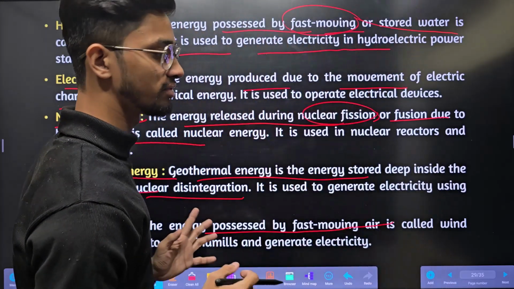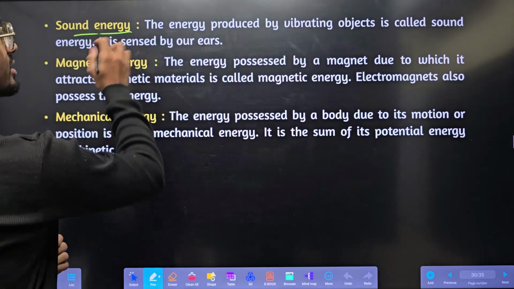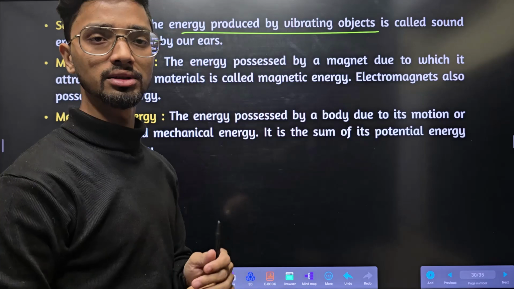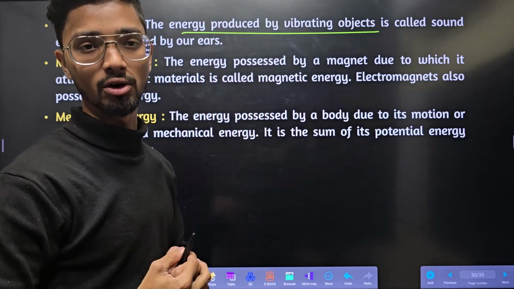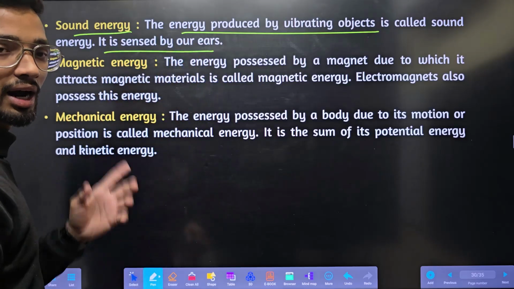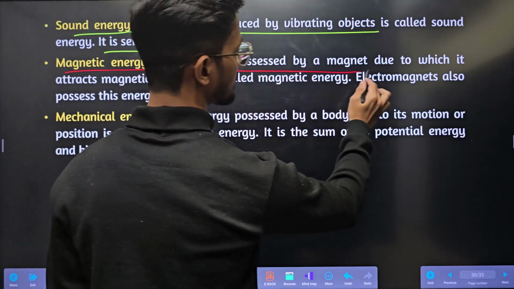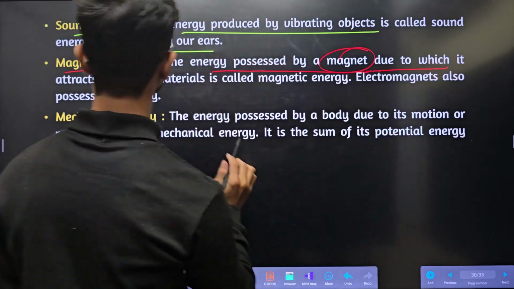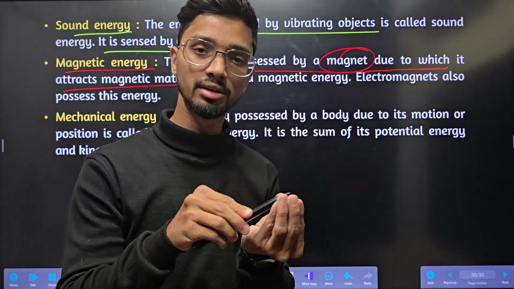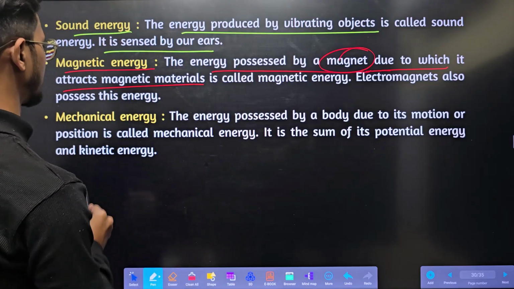These are the different types of energies. Okay, some more. Sound energy is the energy produced by vibrating objects. There will be some energy produced due to vibrating objects, and that is nothing but sound energy. Through that we can hear, and it is sensed by our ears. Magnetic energy is energy produced by a magnet, due to which it attracts magnetic materials. If there is some energy in the magnet, it will attract magnetic material. If there is no energy left, it can't attract the magnetic material.